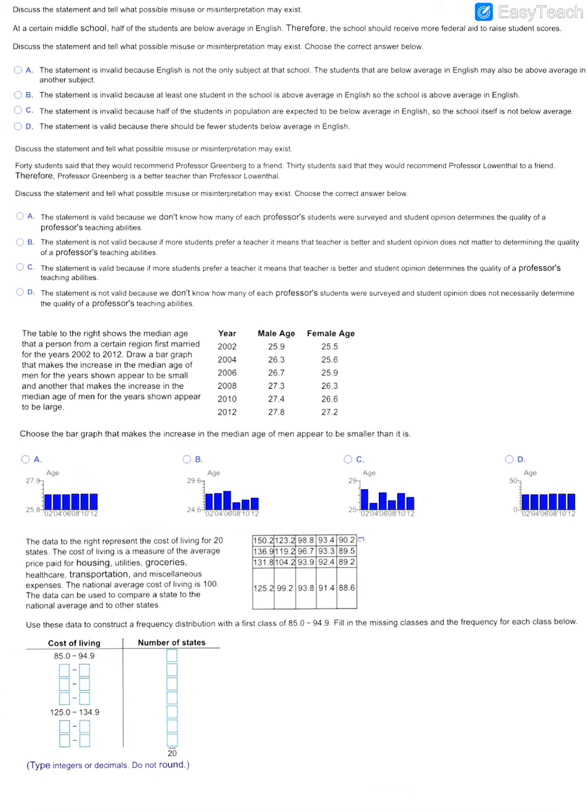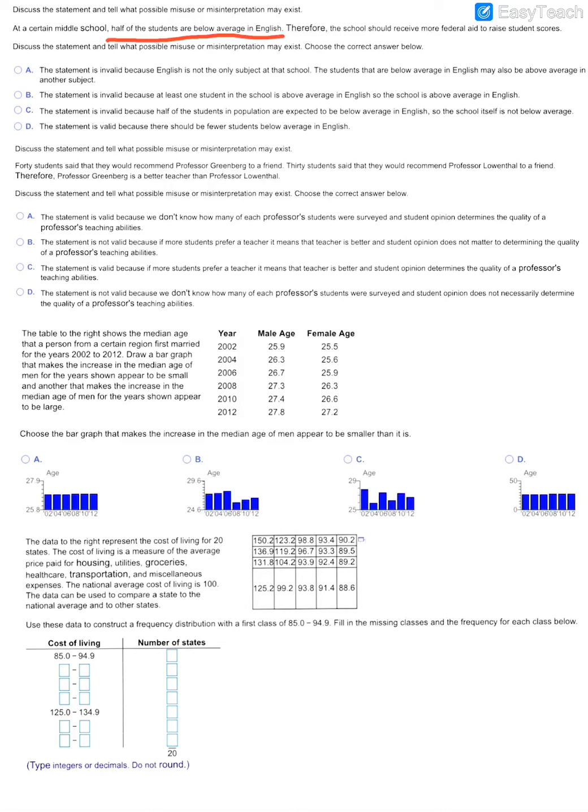In this video, we are going to talk about statistics. So in this first question, it says, discuss the statement and tell what possible misuse of interpretation may exist. At a certain middle school, half the students are below average in English. Therefore, the school should receive more federal aid to raise student scores.